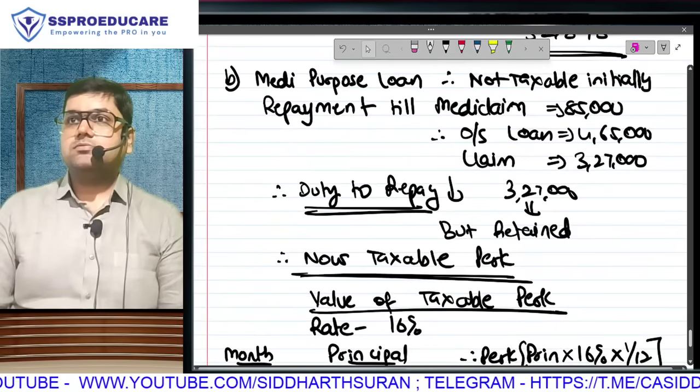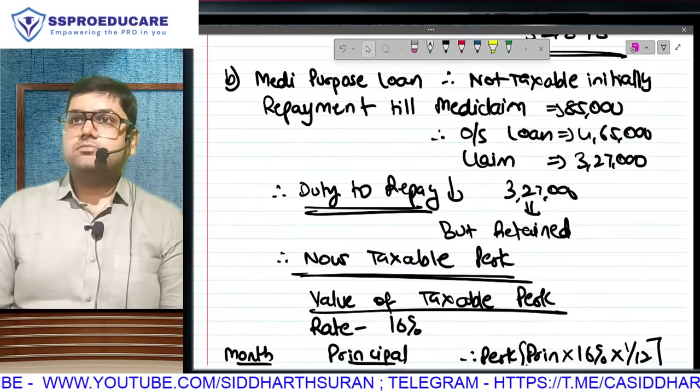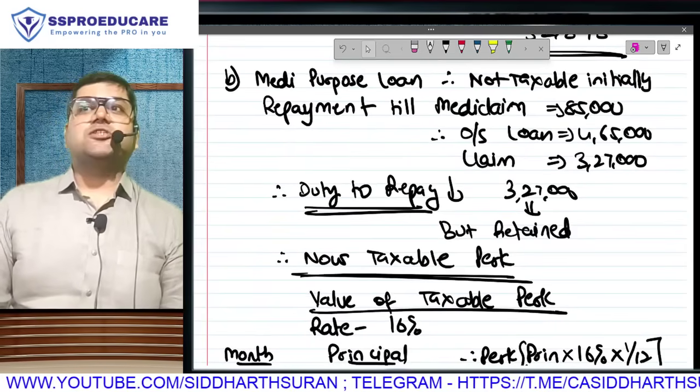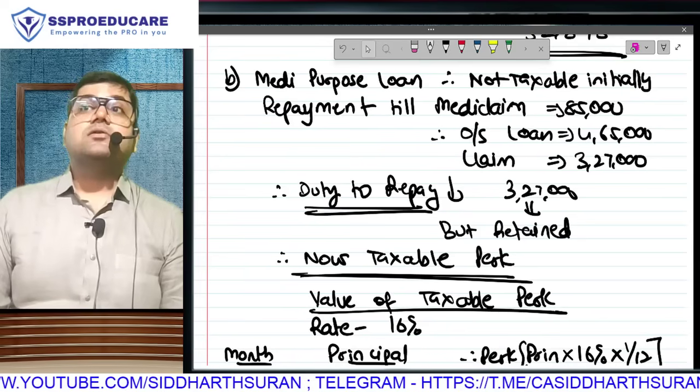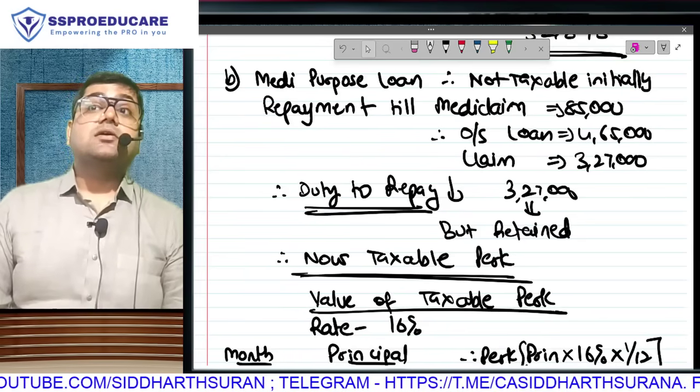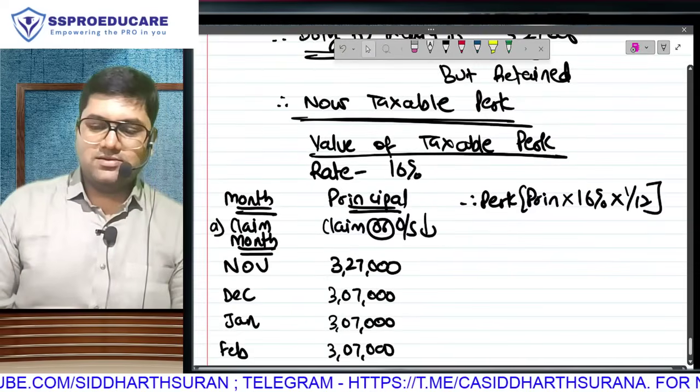Medical purpose loan. But from November this perquisite became taxable. What was the reason? Claim received is not the reason. Correct.